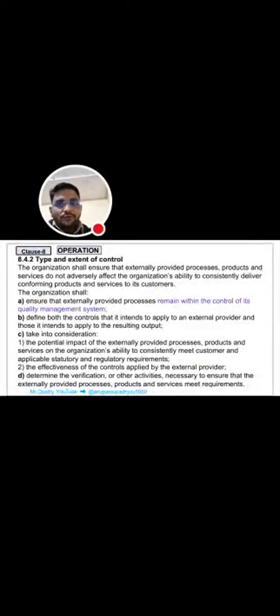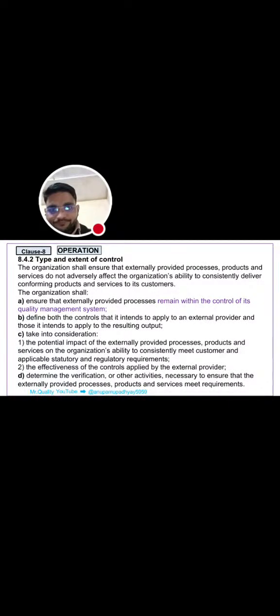Next is 8.4.2, that is type and extent of control. The organization shall ensure that externally provided processes, products and services do not adversely affect the organization's ability to consistently deliver conforming products and services to its customers.